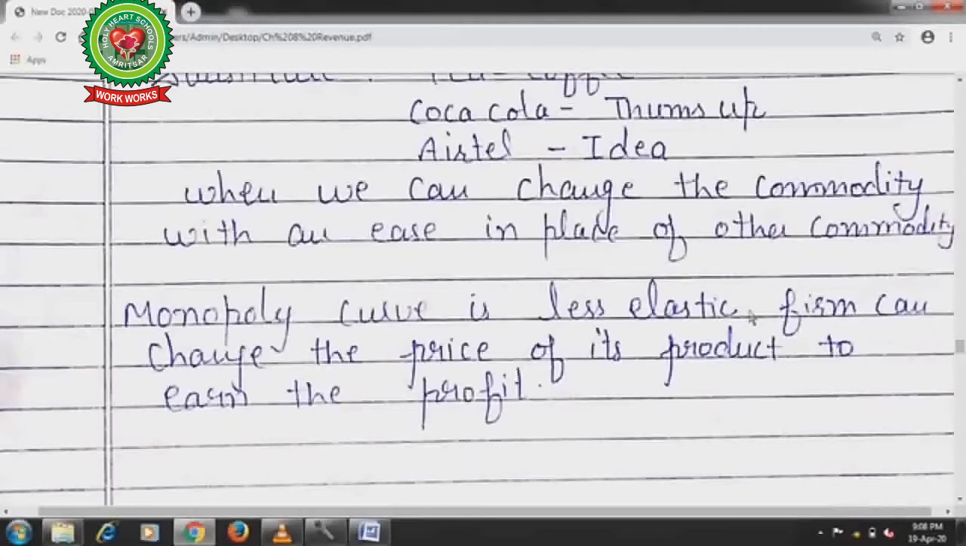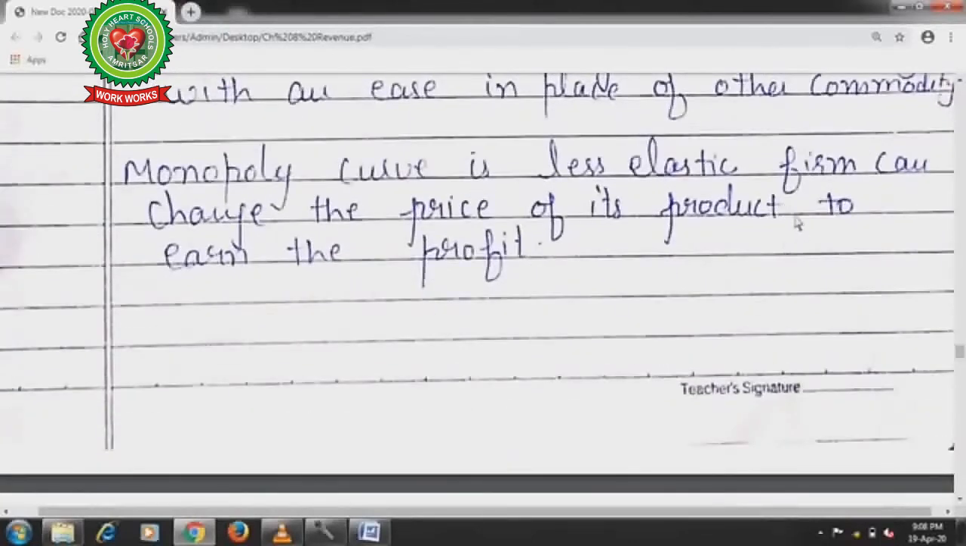So this is the meaning of less elastic, meaning there are little chances to make any change in case of demand or in case of supply. So the average revenue curve and the marginal revenue curve are steeper or less elastic in case of monopoly.